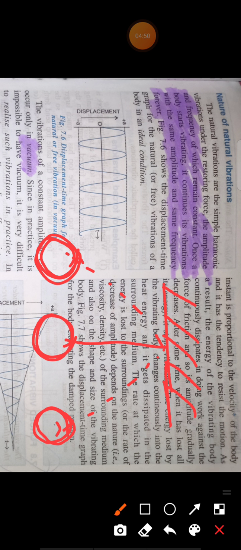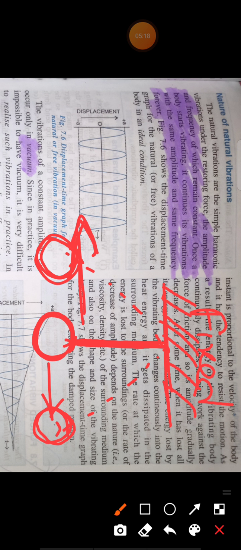Look, this bob is suspended with a thread or string, and the string is connected to a fixed end. When this bob goes forward, the string will try to pull it in the backward direction, and when the bob goes backward, the string will try to pull it in the opposite direction.